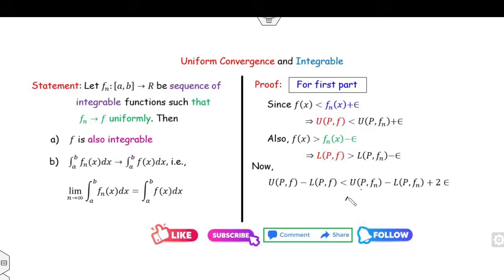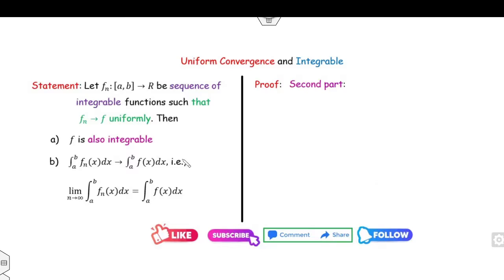So what is the value of this? Because f_n is integrable, this is less than epsilon plus 2 epsilon, which is equal to 3 epsilon. I call 3 epsilon my epsilon dash. Hence, f is integrable. Fine. And that's the proof of this first part. Look at the second part.